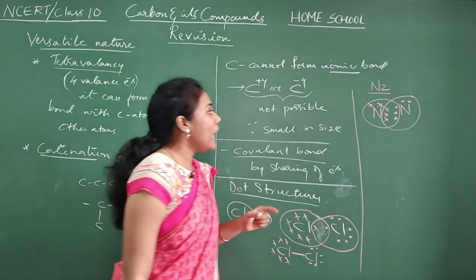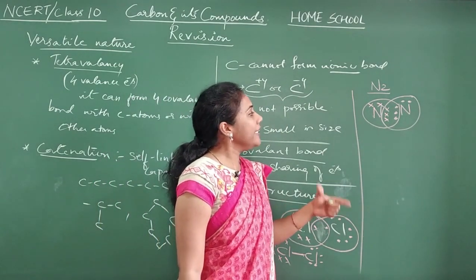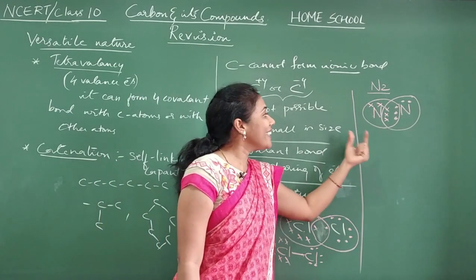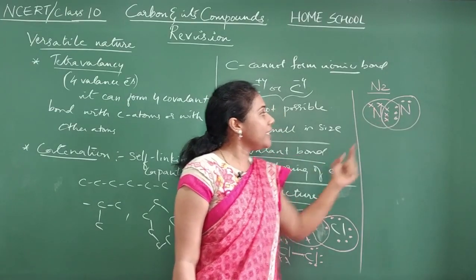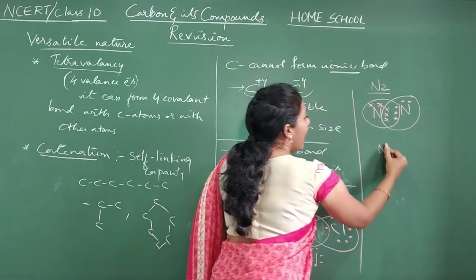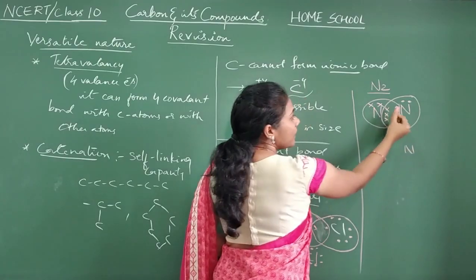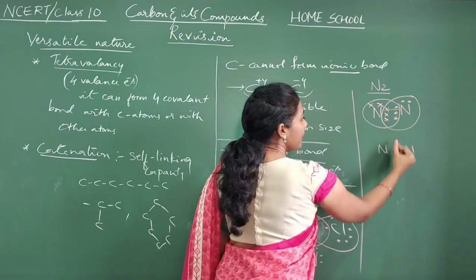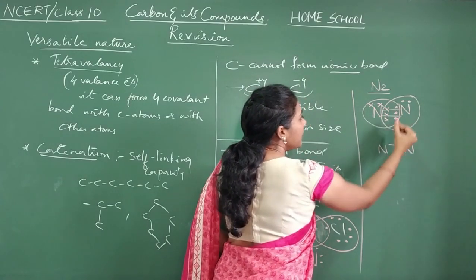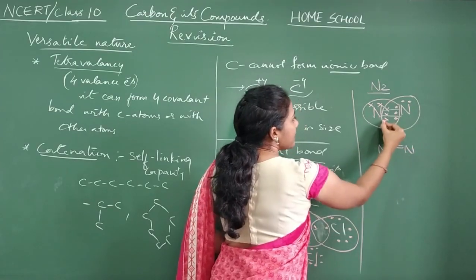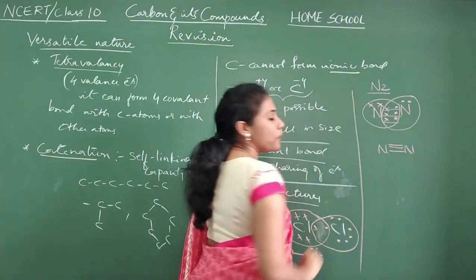Got it? Now can you tell me how many covalent bonds are there between nitrogen and nitrogen? See how many pairs of electrons are shared. This is one pair, so one bond. This is another pair, so another bond. This is the third pair, so the third bond.